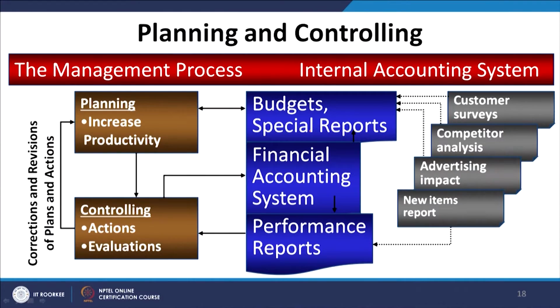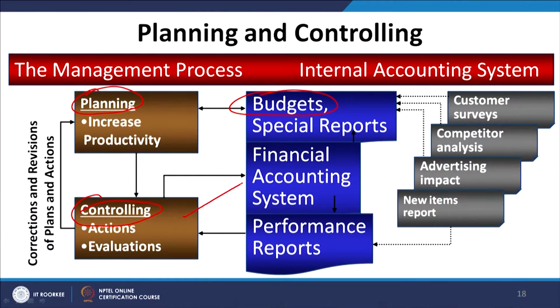Planning and controlling means, if you look at this total structure, we are starting here with the planning, and here it is the controlling. And how do we plan? We prepare the budgets and special reports, as I just discussed. Then we have the specialized financial accounting system which helps us give the budgeted balance sheets first, and then the actual balance sheets and actual profit and loss accounts when the firms go for the performance, right.